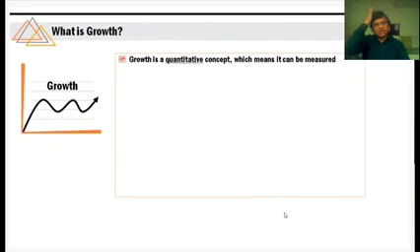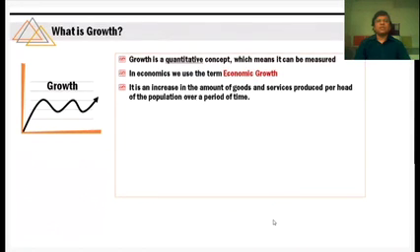So just to summarize again, growth is a quantitative concept. It can be measured, right? It can be measured. In economics, we use the term economic growth.